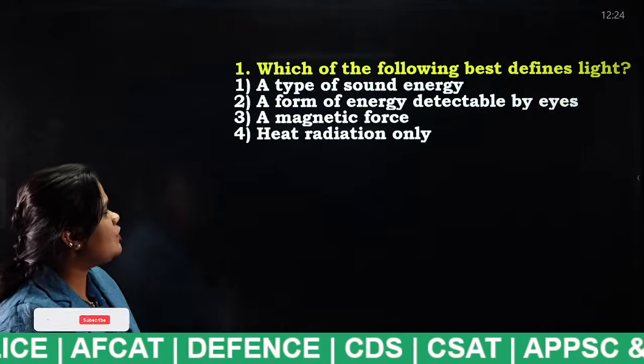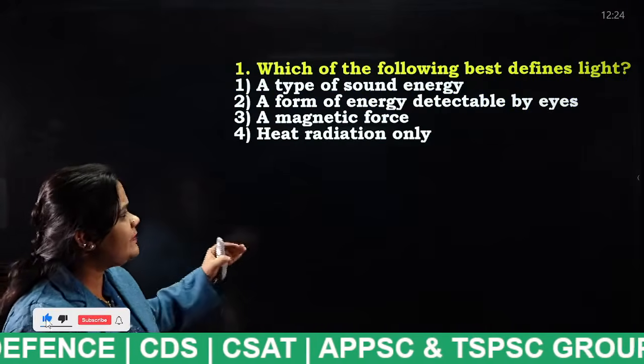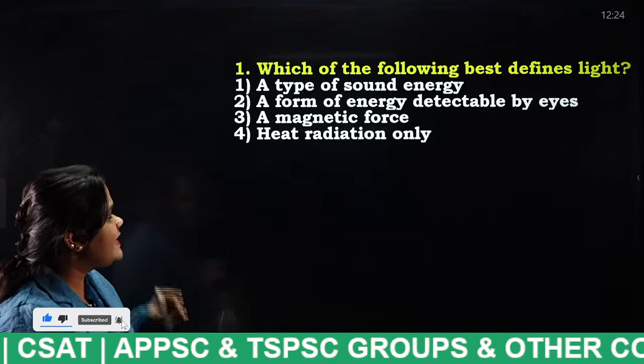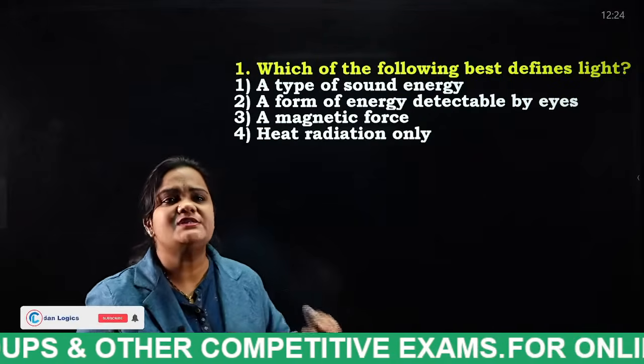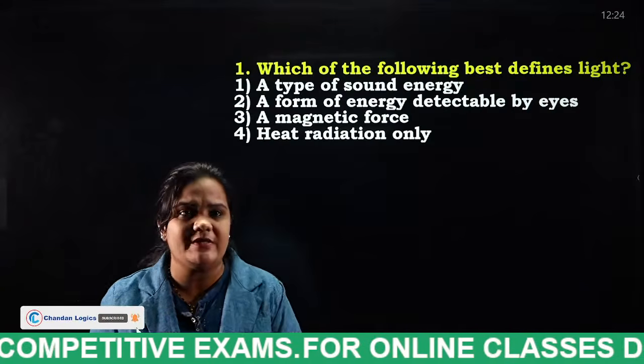Okay, next. Which of the following best defines light? A type of sound energy, a form of energy detectable by eyes, a magnetic force, heat radiation only. Come on, students, here starts the MCQ session. Each and every student, mention your answers in the comment section.